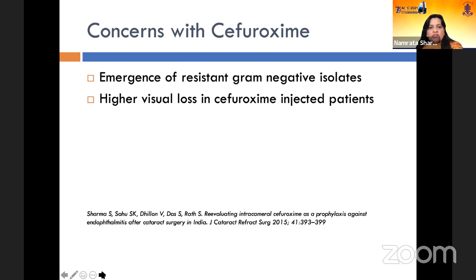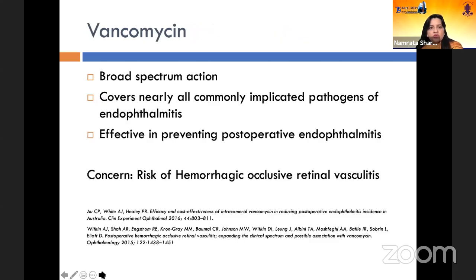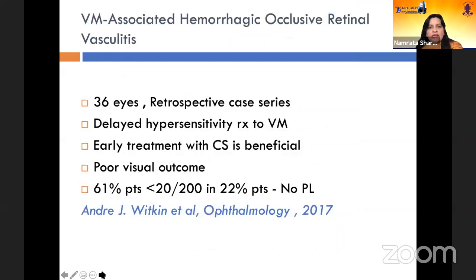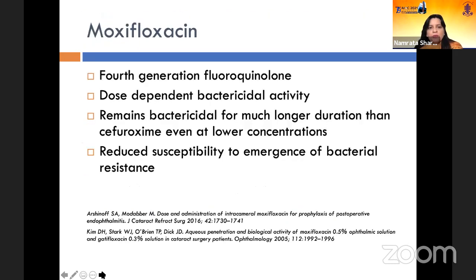So these were the concerns, and also subsequently there was resistance which was seen, at least in our Indian data, to the gram-negative isolates. Vancomycin is something also which has been used, but the only concern was the risk of hemorrhagic occlusive retinal vasculitis. And this is a paper demonstrating the same, which has shown that it can occur. And so people gave up the use of vancomycin.